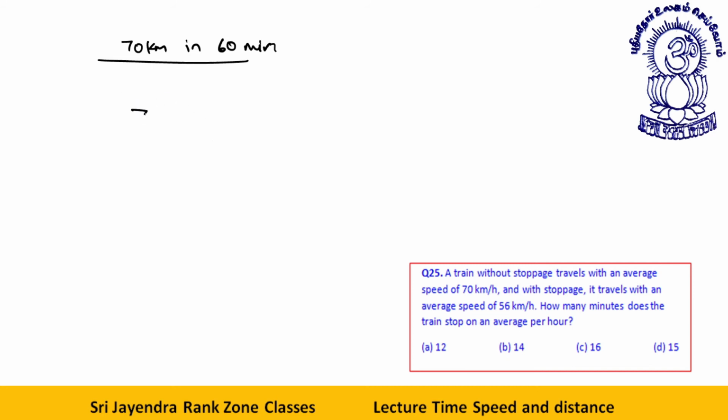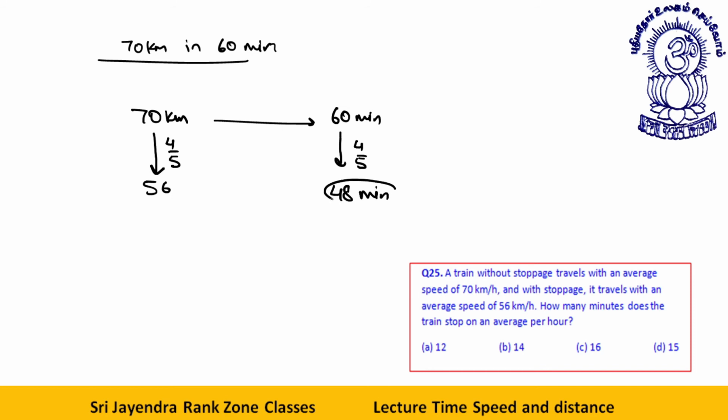Look, 70 kilometer in how much time? 60 minutes. Now, 56 kilometer. How much time will it take to travel 56 kilometer at this speed? You multiply this by 4 by 5. Therefore, you multiply this also by 4 by 5. Therefore, it becomes 48 minutes. Fine. This becomes 48 minutes.